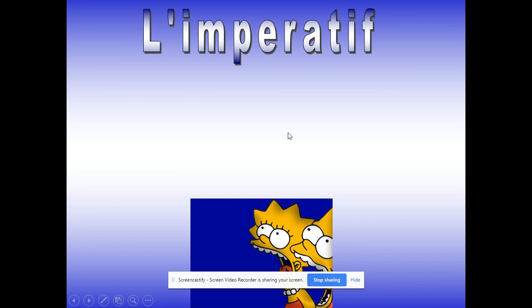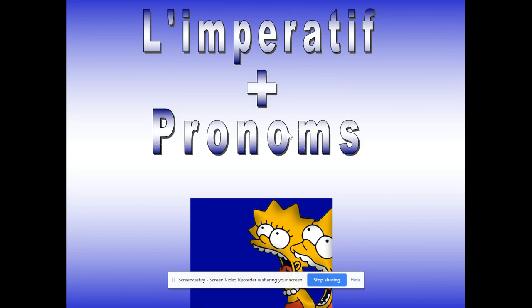Okay, class, today we're learning about l'impératif plus les pronoms. Before we start the lesson, make sure that you have completed all the homework assigned for this grammar rule as well as for pronouns.